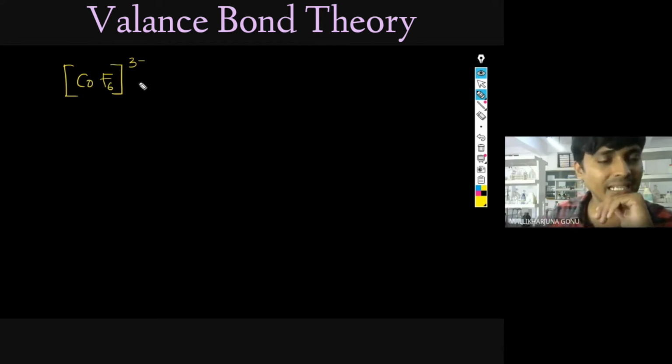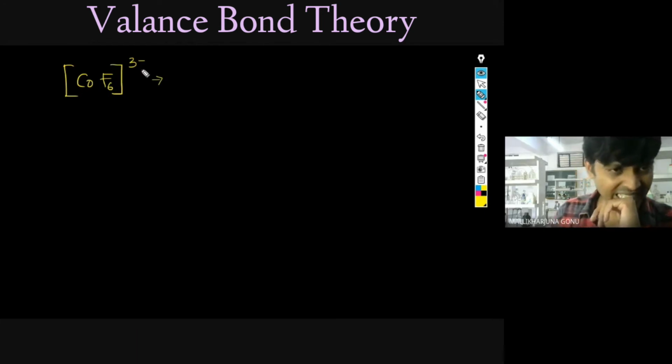Now, what is the name of this compound? Let us see, 3 minus. Let's first try to solve the oxidation number of this one. 3 minus means this is anionic. There may be some cationic part, like for example Na3 or K3, such a cation may be there, and you don't worry about that. Then this part you have to write as hexafluorido cobaltate, and 3 will come.